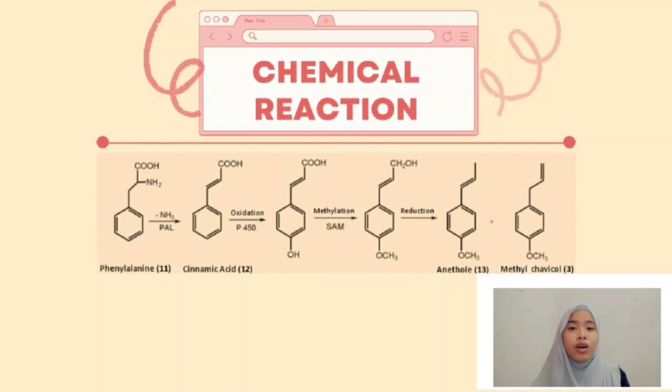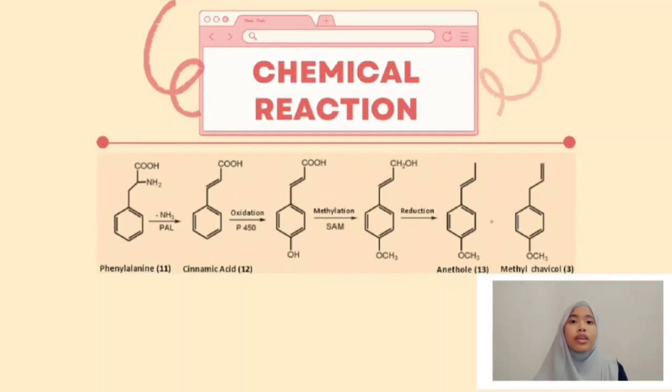Methyl chavicol belongs to the phenylpropanoid family, whose members are derived from phenylalanine. In the first reaction step, the enzyme phenylalanine ammonia-lyase, PAL, catalyzes the cleavage of ammonia with the formation of cinnamic acid. Starting from cinnamic acid, the C3 side chain is modified and hydroxyl groups are introduced oxidatively into the phenyl ring, and the latter in turn are methylated in a stepwise fashion. And then it will go through reduction to produce anethole and methyl chavicol.